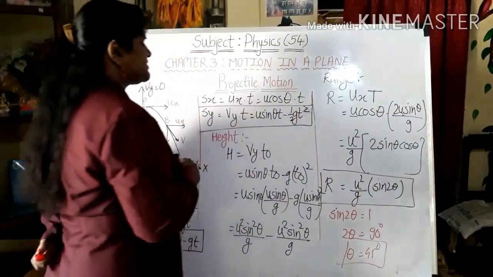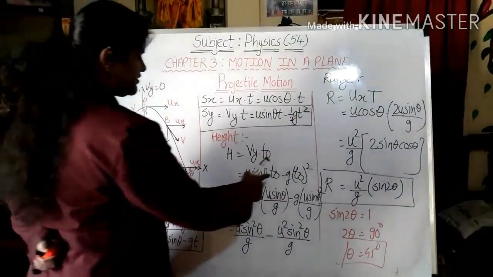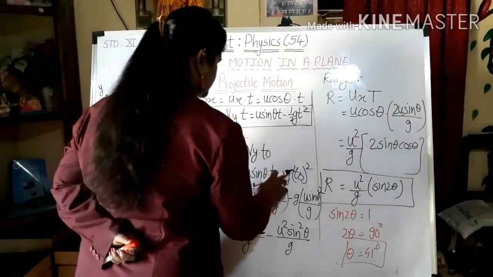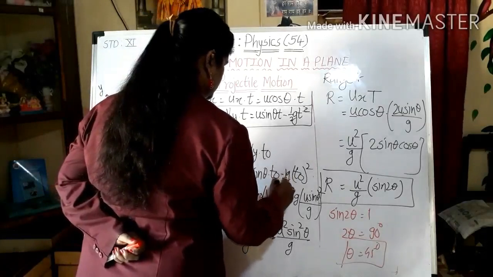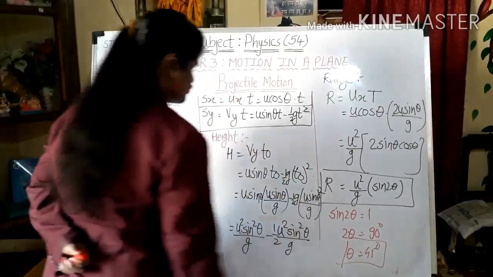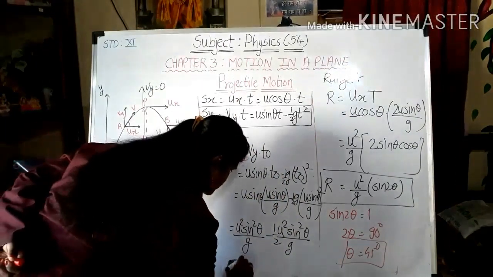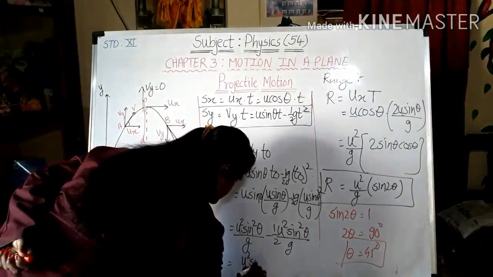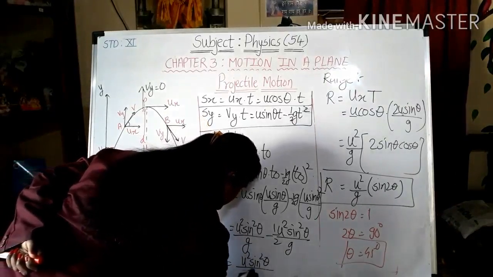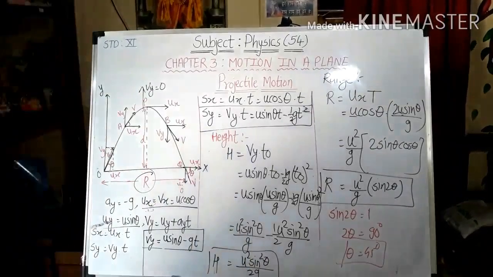Why? Because it is nothing but the kinematic equation, so half it should be there. So we will have half over here also. So here it should be half. So what will it be? 1 minus half will be half. So u square sin square theta divided by g. This is the maximum height that we got.